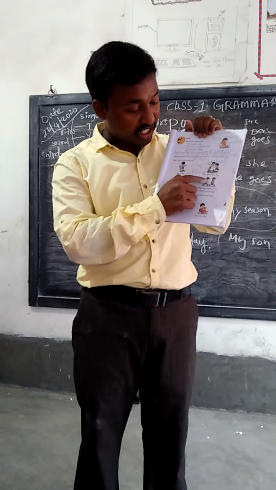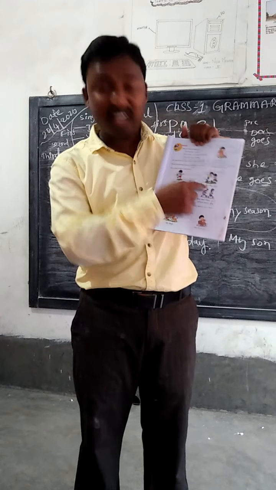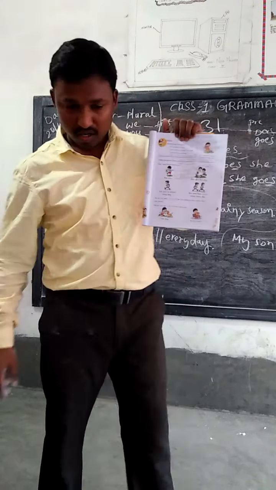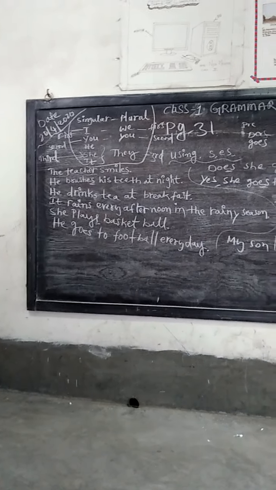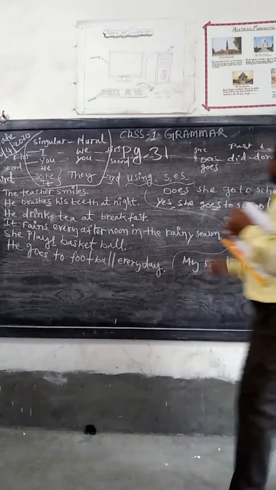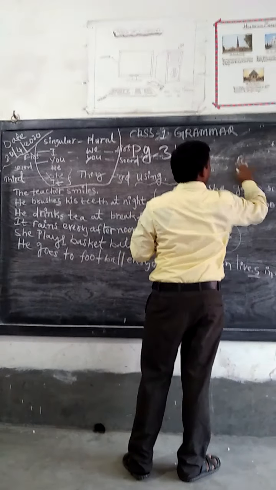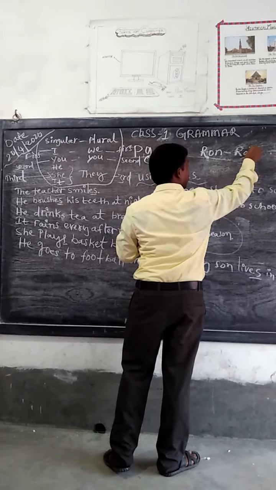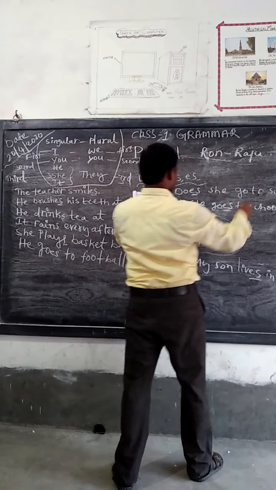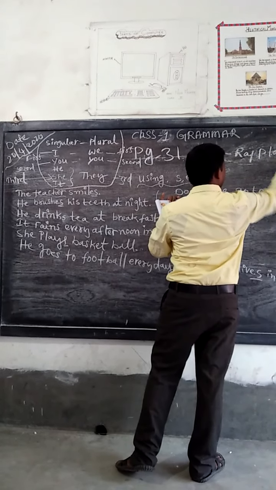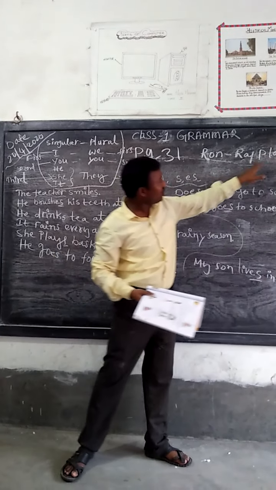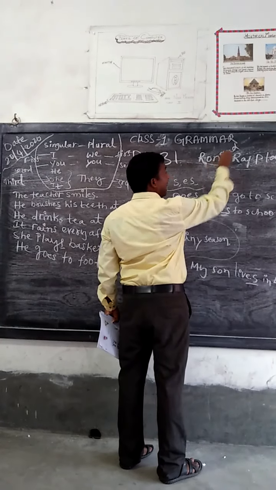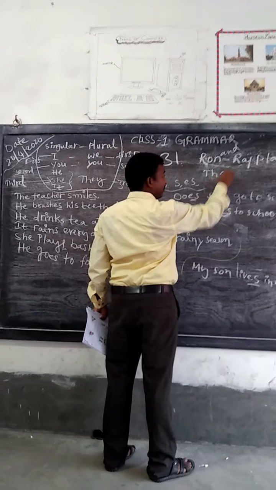You see why they did not give "Ravi and Raju plays"? Both are there, so that means they.